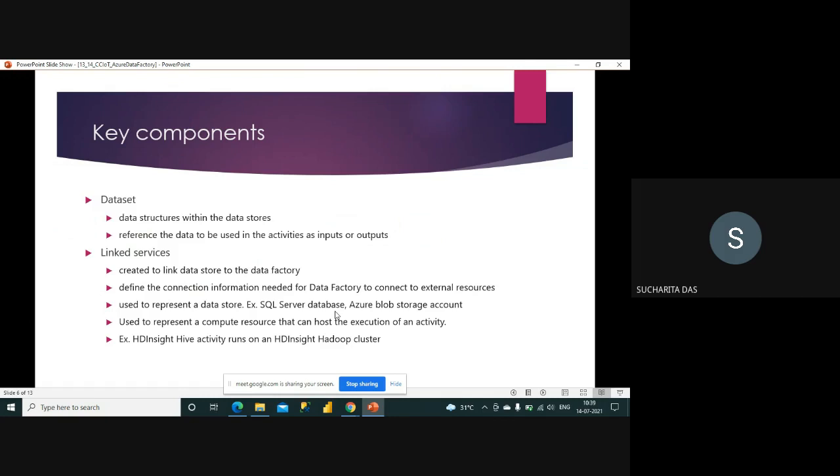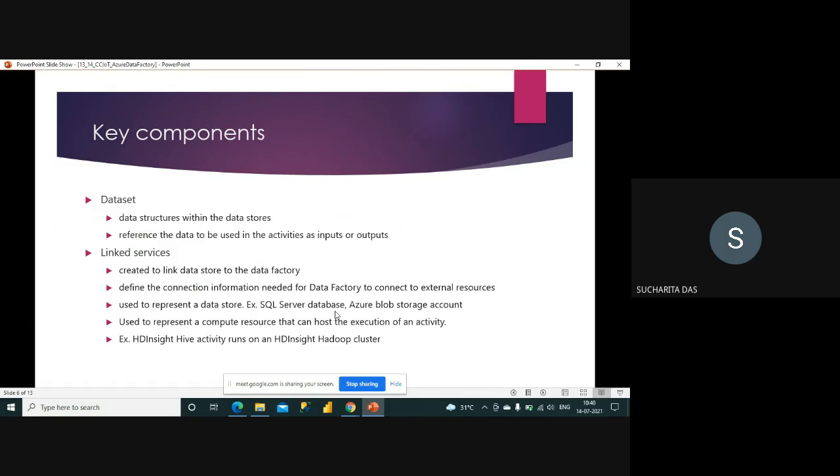It is also used to represent a compute source that can host the execution of an activity. Actually, as I told you, there are many types of activities. Sometimes you want to run something on HDInsight, a Hive activity is there. You don't know about this, but for now just consider that it is some program which is being executed in some other place, and from the Azure Data Factory activity you want to control that execution.